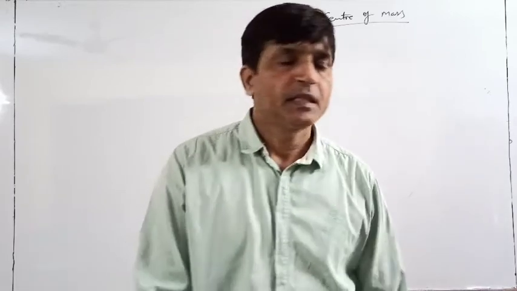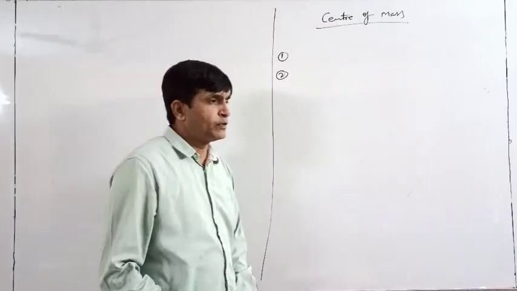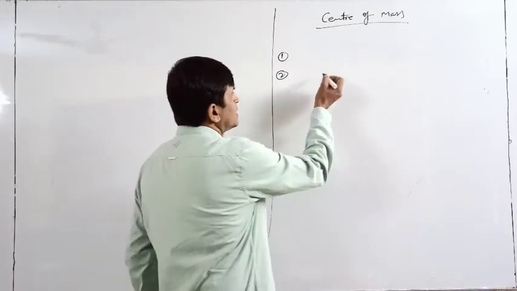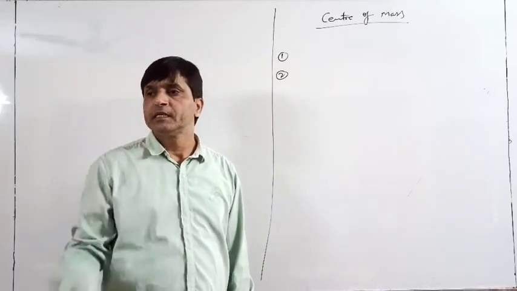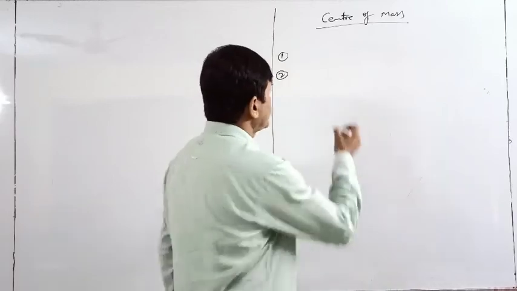Okay? See, for example, here also the condition is that the mass distribution should be uniform.